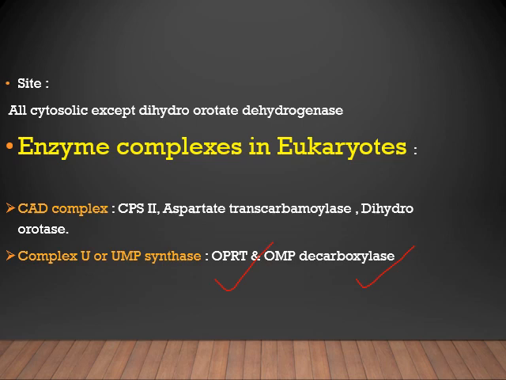These two are responsible for the fifth and sixth steps of the de novo pathway. These two complexes are present in the cytoplasm. In between, there is one enzyme, dihydroorotate dehydrogenase, which is present in mitochondria.